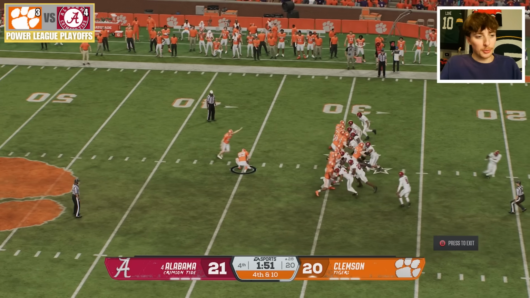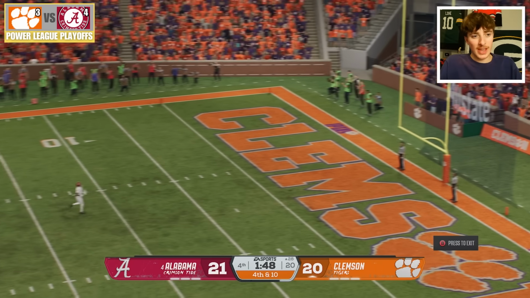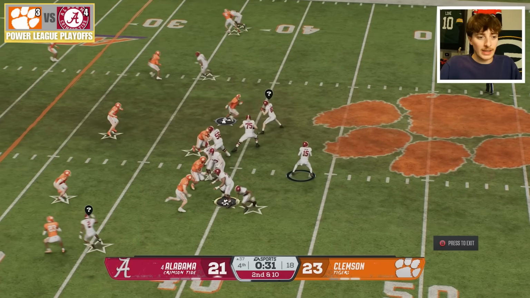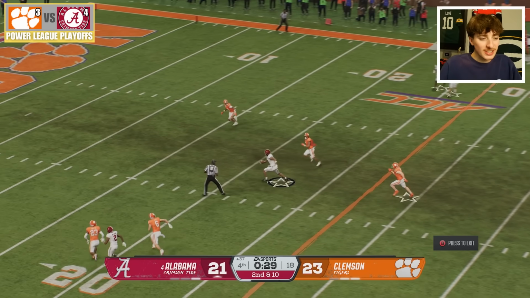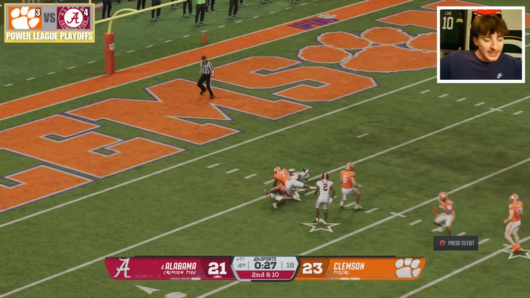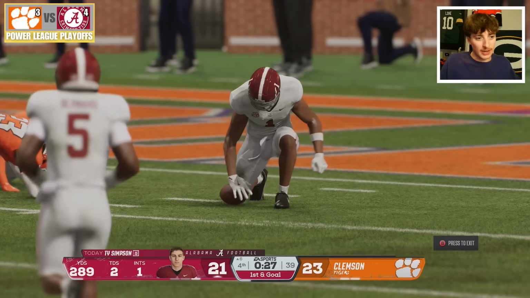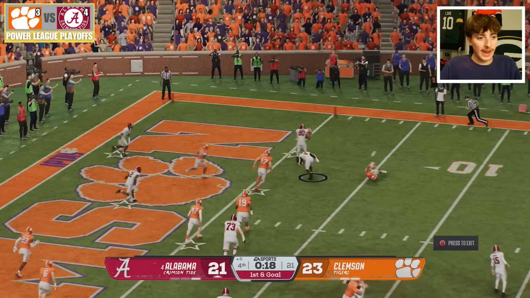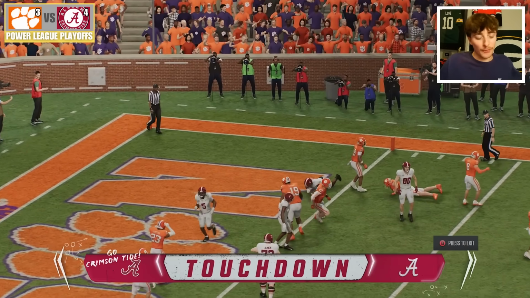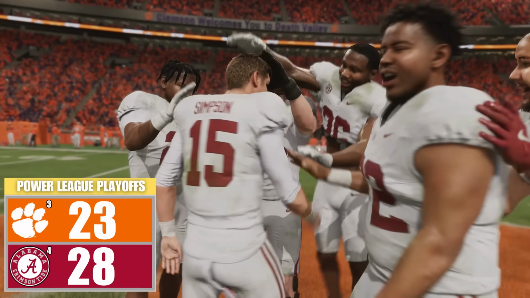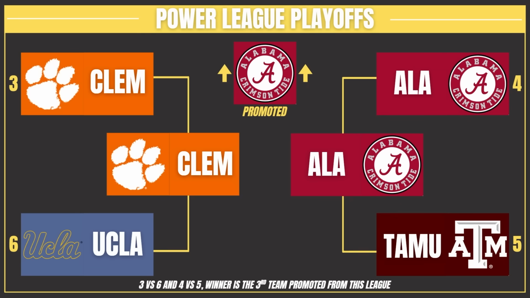It's 4th and 10. Yeah, 3 timeouts and a minute 50 for Bama. They should easily go down the field, right? Not even. Looking at a 50-yard kick from this distance, and there you go. Open receiver inside the 10. A field goal is an easy kick from here. Do they just go for the end zone? And this is a touchdown for Alabama. Why not? Alabama will leave Death Valley with a victory. And only time was going to tell us when Alabama will get promoted to the NFL today.